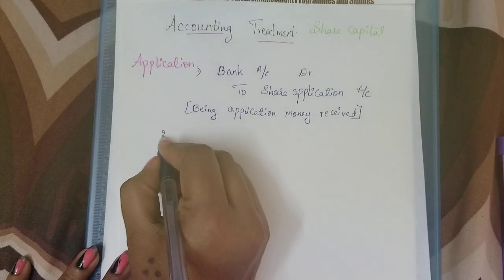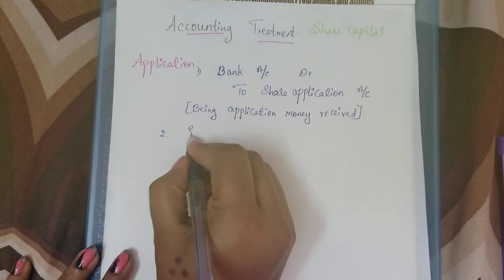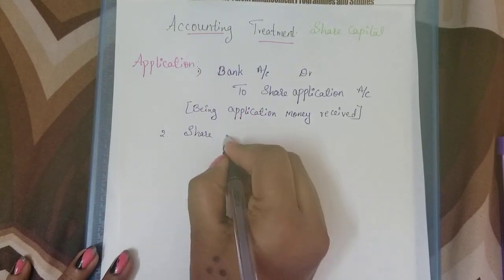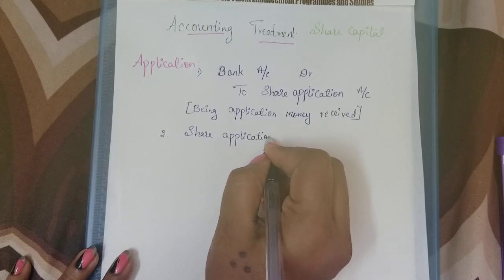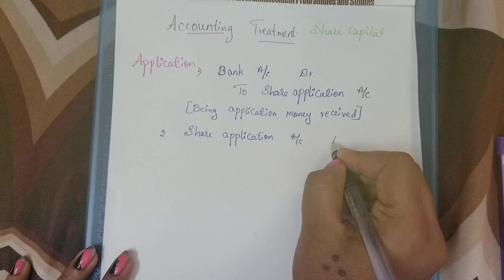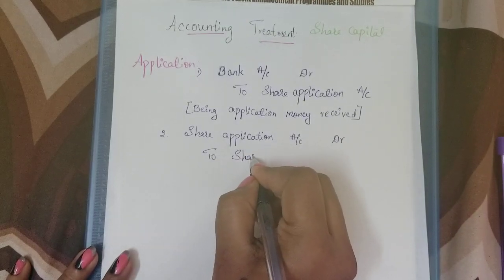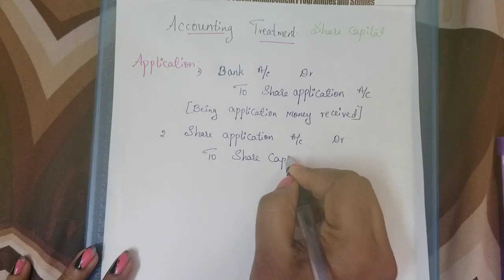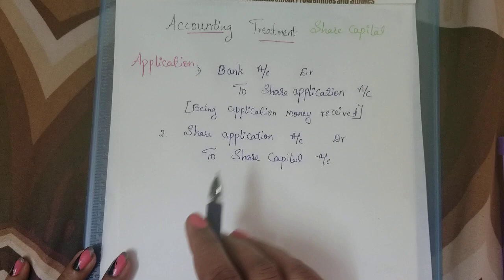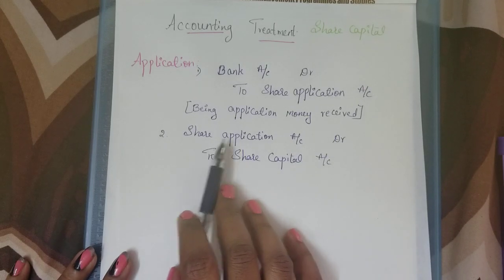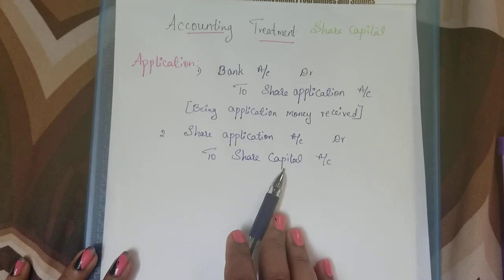The second entry in the application stage will be share application account debtor to share capital account. Whatever the application amount is, we are transferring it to the share capital account.